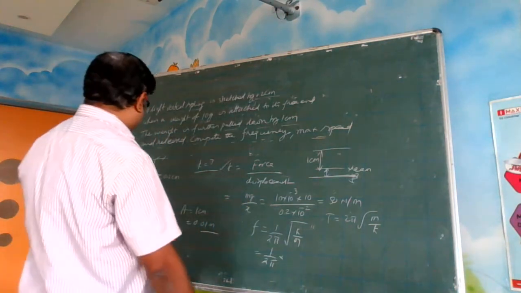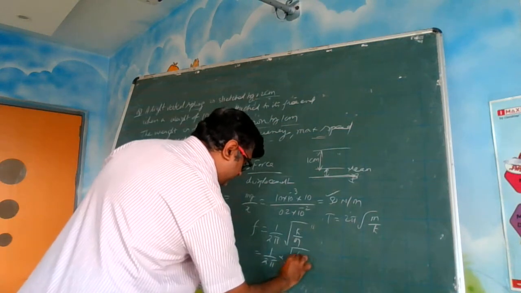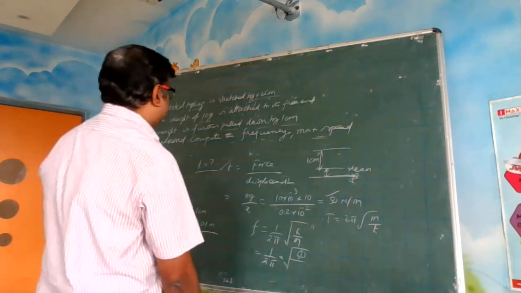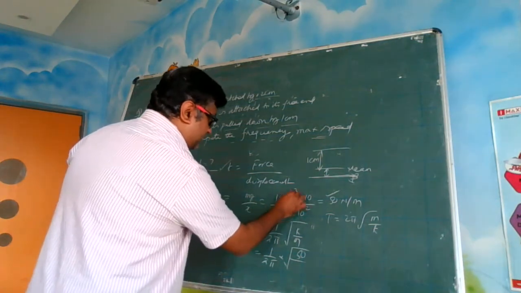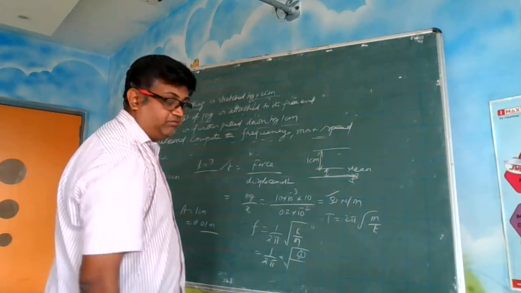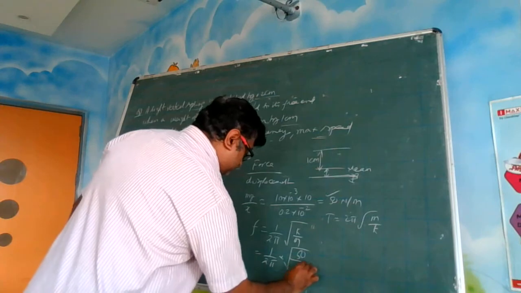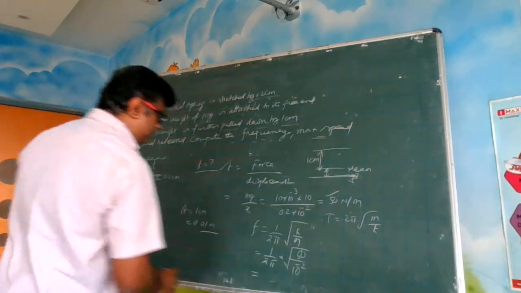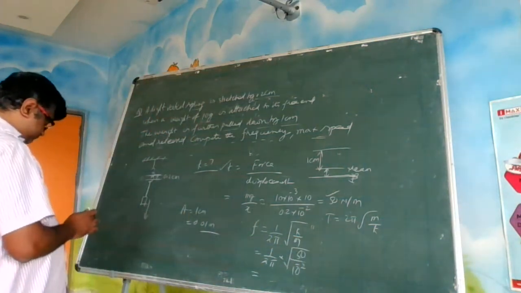The k value we have calculated here. It is root 50 divided by the mass. Mass is how much? 10 grams. So it is 10 into 10 power minus 3. Only mass you have to put, not weight. So just calculate this value. So this is 100 and it goes to root 5000.